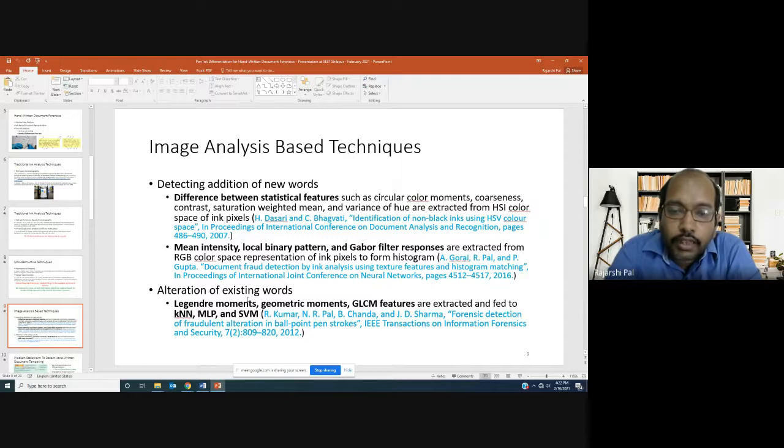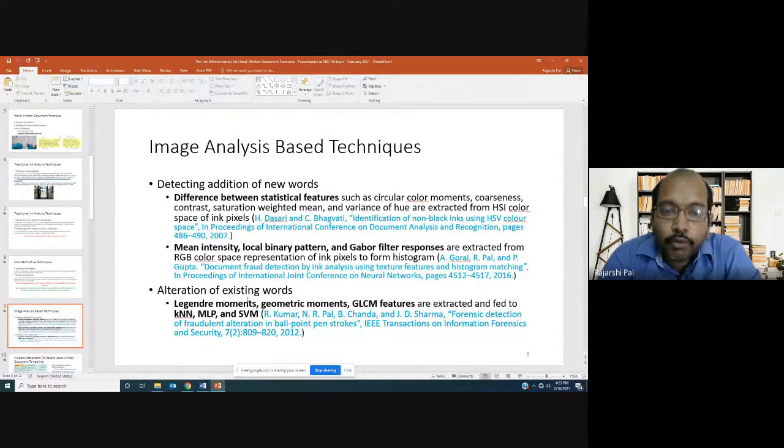how do we encode the characteristic of ink? Which feature should we use? As we can see, different papers are using different features. There are several ways of encoding texture. So what is texture? Texture basically represents the variation of values in a neighborhood, right? Intensity values or color values.